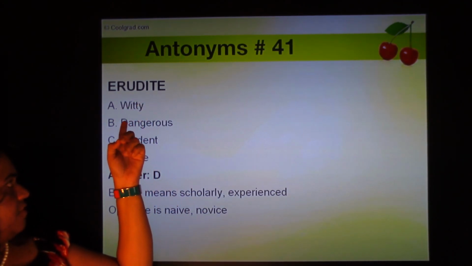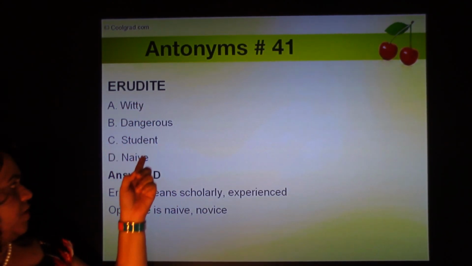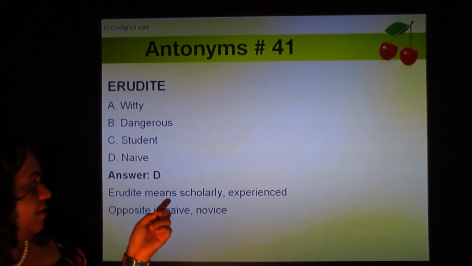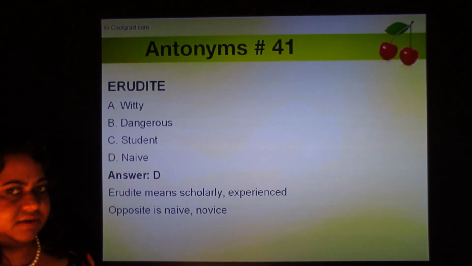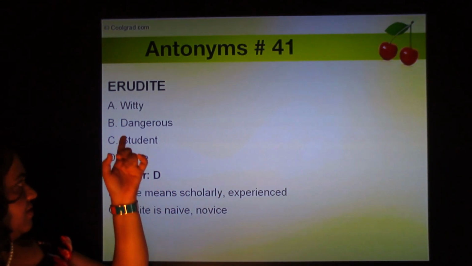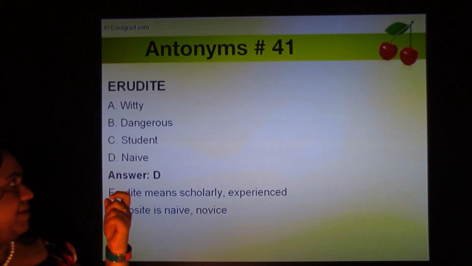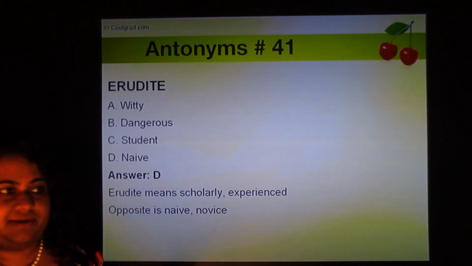Erudite. Four options are witty, dangerous, student, and naive. Erudite means scholarly or experienced, and the opposite is naive or novice. Erudite somehow sounds like elegant, sounds like a scholar.